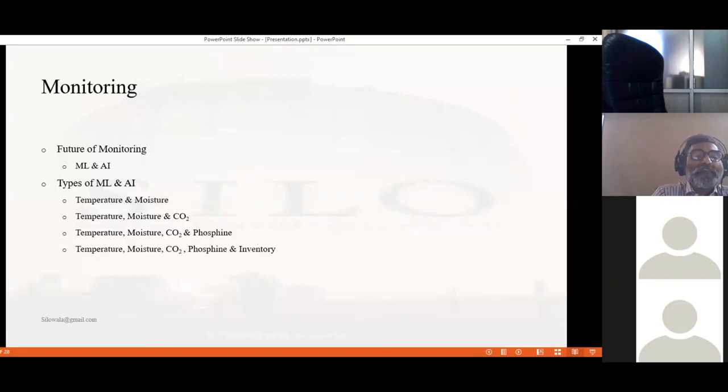In this way, you not only observe and record the data of temperature, but also moisture, and not only temperature and moisture, but also carbon dioxide, because carbon dioxide evaluation is necessary for the monitoring of fungal growth and insects that are very critical for grain spoilage.